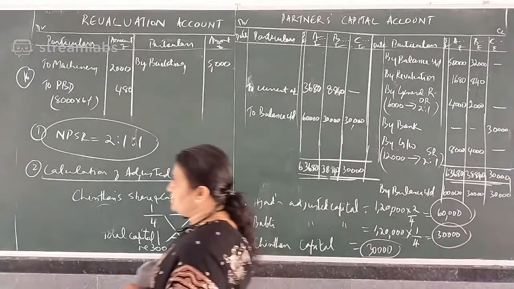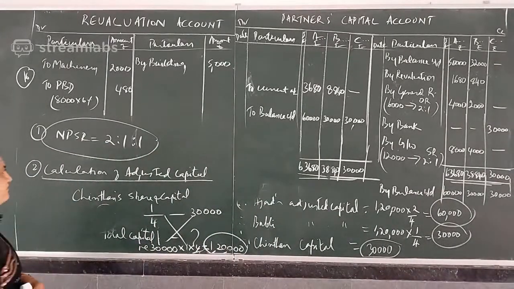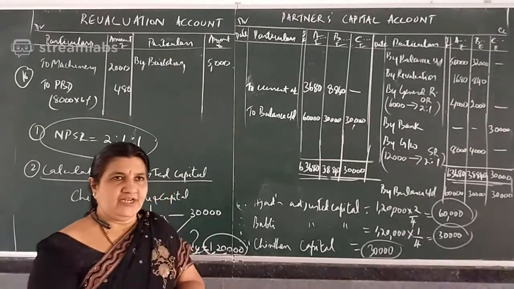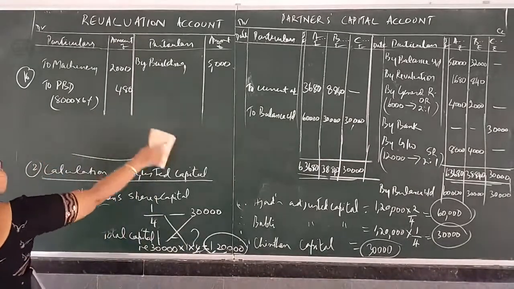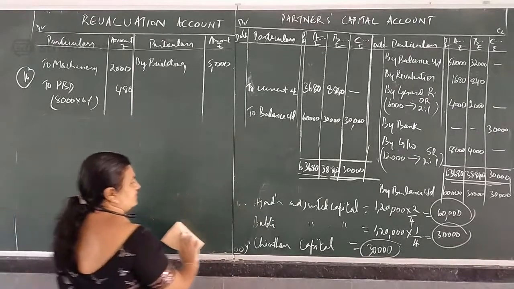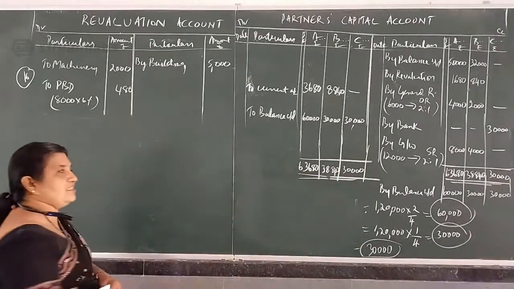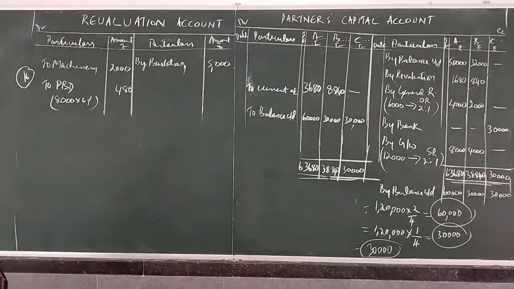Okay. Shall we do entries first? Then we'll go to balance sheet. We'll do journal entries first. Now we'll do journal entries and then we'll prepare the balance sheet. Okay. Write journal entries in the books of Azad and Bubbly. Journal entries in the old form, that is Azad and Bubbly.